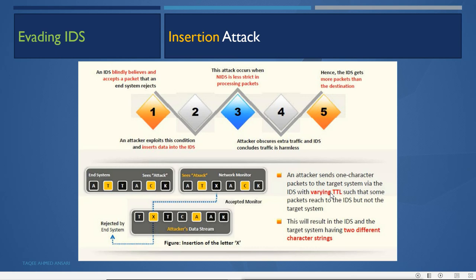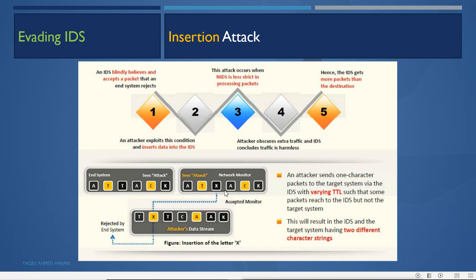So how many hops a packet can reach is decided by the TTL value. The attacker can vary the TTL value to send the packet only till the IDS, only till the network monitor, but the end system will receive a different packet. So this packet X will only reach up to the network monitor, and then it will expire. The TTL value will be expired and the packet will be dropped here.